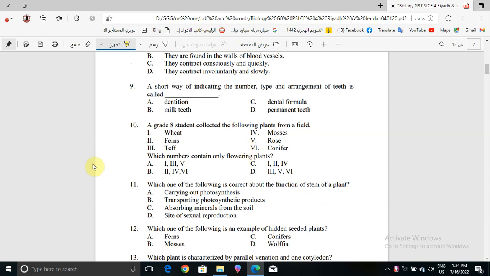Now question number 9. A short way of indicating the number, type and arrangement of teeth is called what? Dental formula, right?